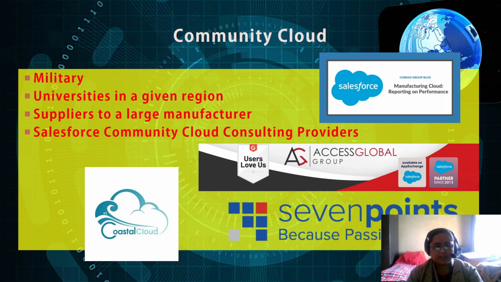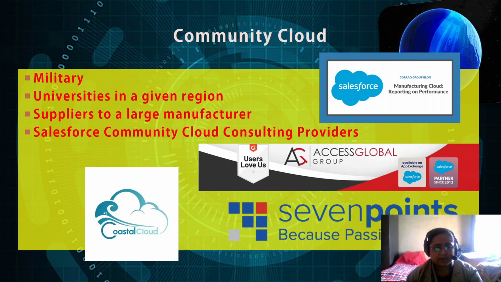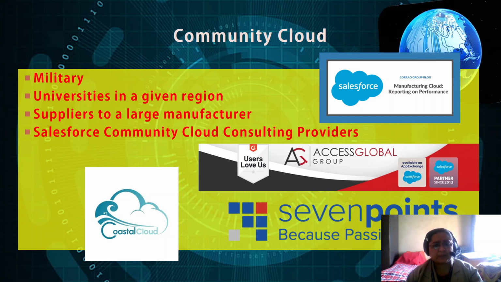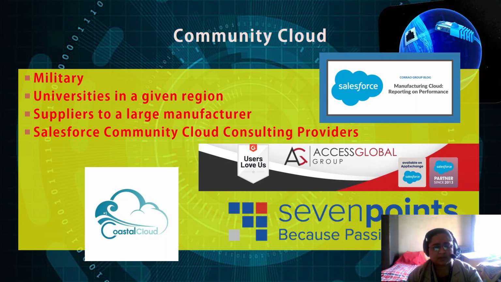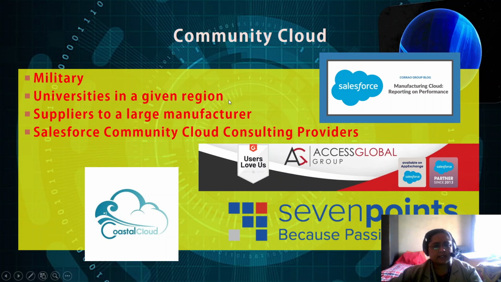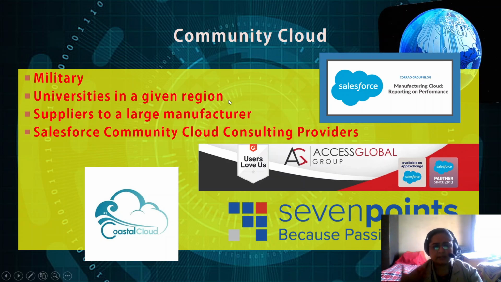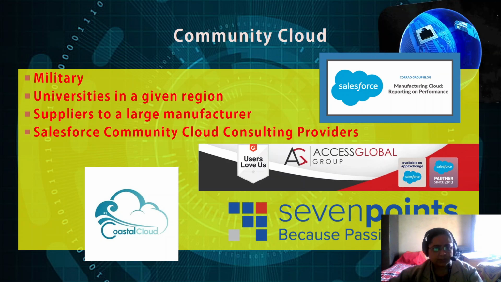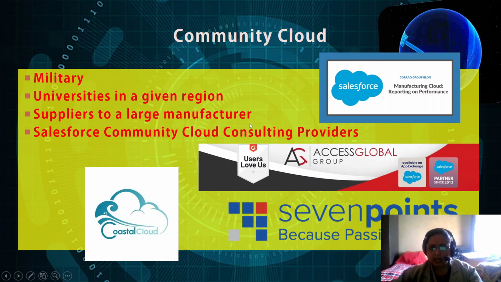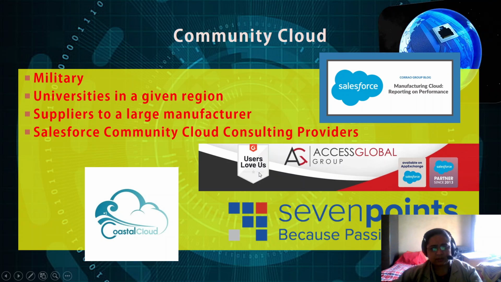Only military personnel or defense personnel can access that, nobody else. Universities in a given region can also connect together to form a community cloud of universities. Suppliers to a large manufacturer, Salesforce Community Cloud, consulting providers. So this is one example.